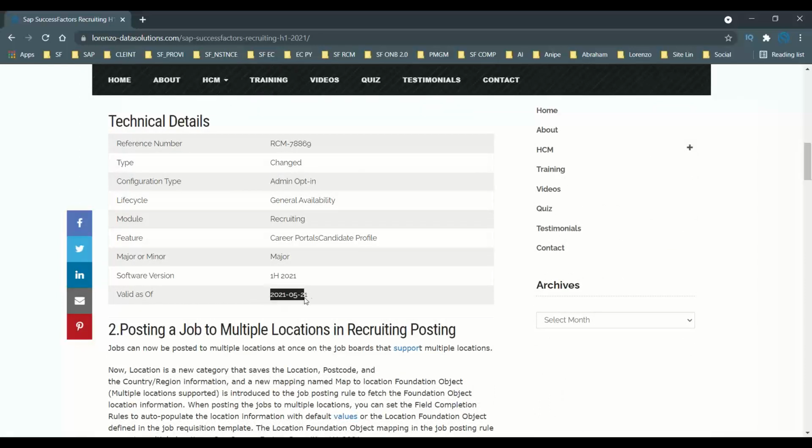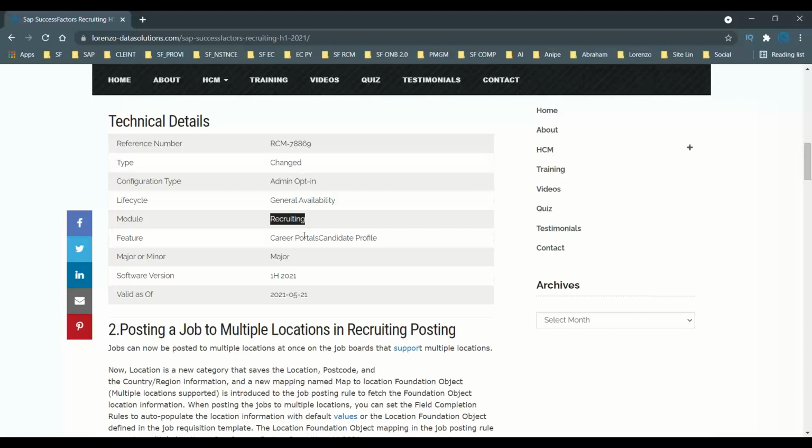It is valid from May 21st, 2021, and it is a major update for the recruiting solution. From this H1 2021 release, in Recruitment Management RCM, this is the only major update you will see. The remaining major updates you will see in recruiting marketing, recruiting posting, and so on.